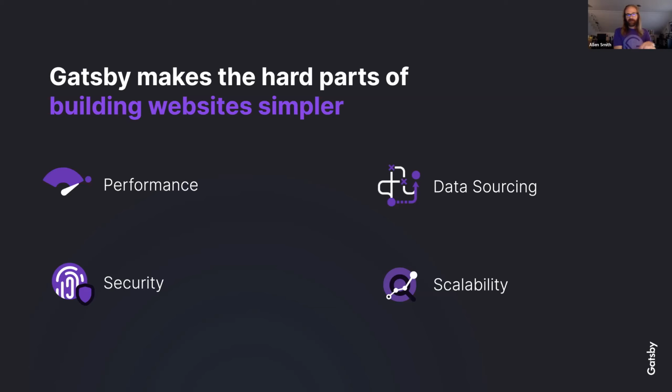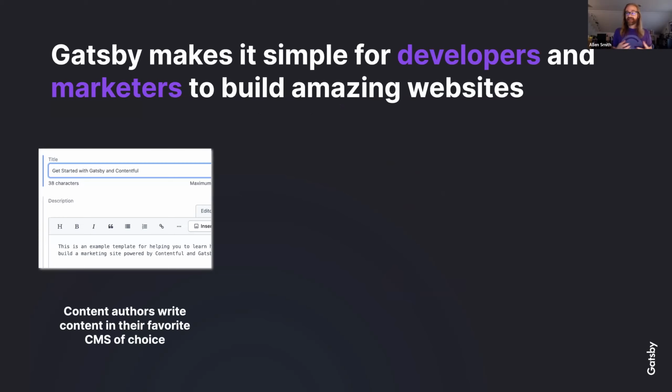It abstracts all of that logic, so you can focus on pulling the data you need and making sure it gets to your website. But the truth is, it's not just your site that Gatsby helps improve. It actually helps improve the process of building your site. Gatsby makes it easier for developers and marketers, think of these as content editors and content creators, to work together to build incredible websites.